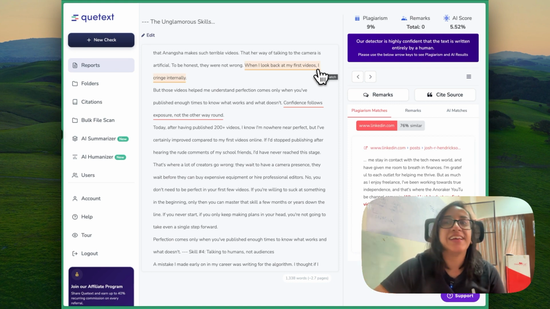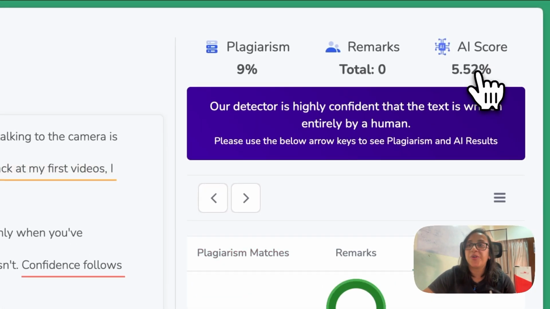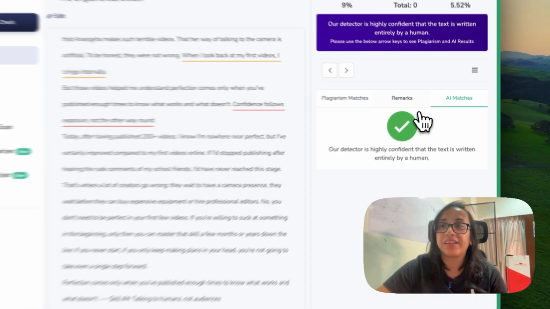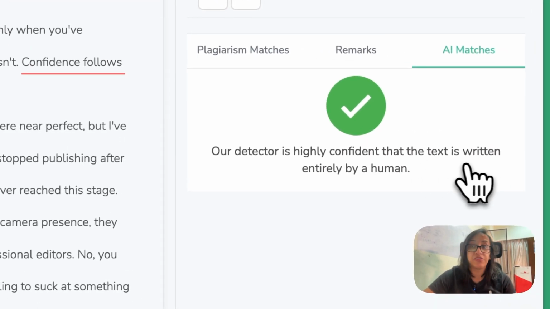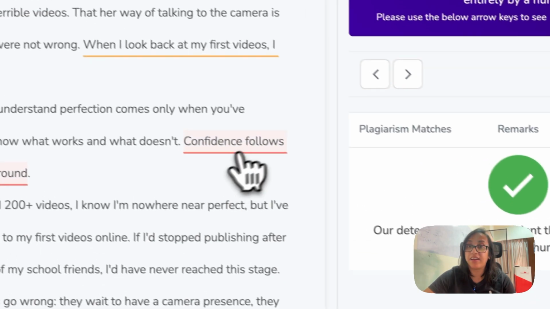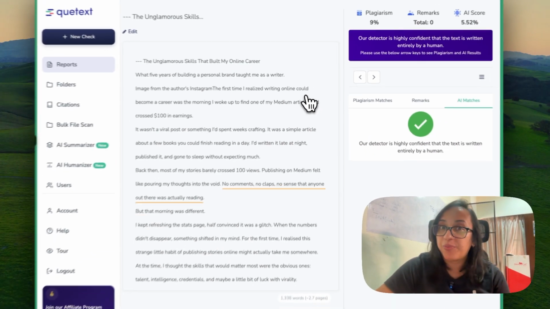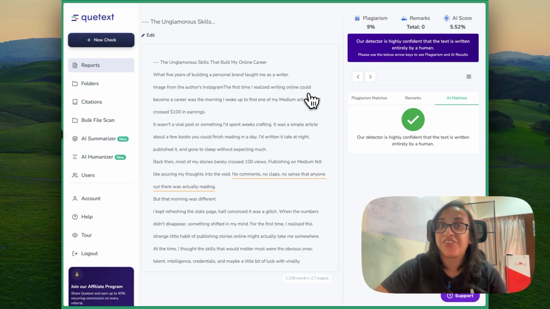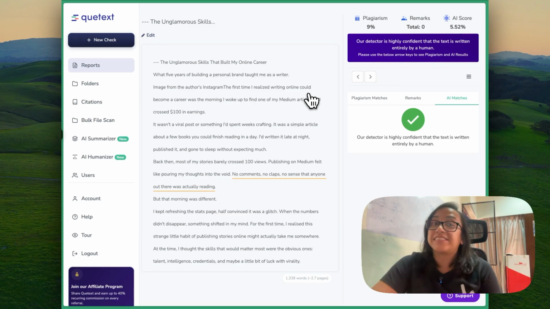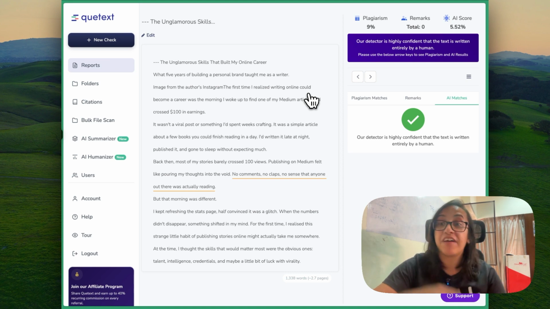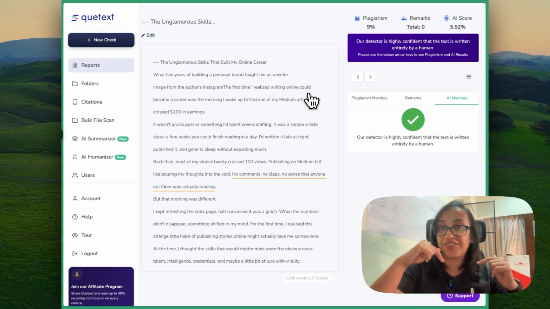And when we go to the AI score, we will see that the AI detector is highly confident that this was written entirely by a human. So this goes to prove that Quetext is very accurate in detecting plagiarism and AI, and it also does not give false positives when it comes to original text. So yes, that's why Quetext is my favorite plagiarism checker as well as AI detector, and you can also try this amazing tool out for yourself by clicking the link in the description of this video.